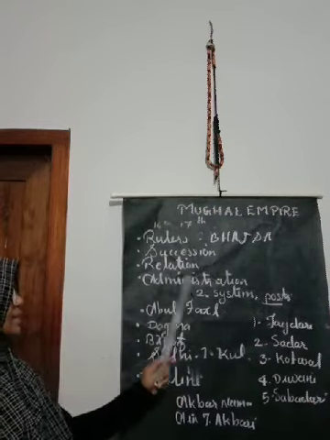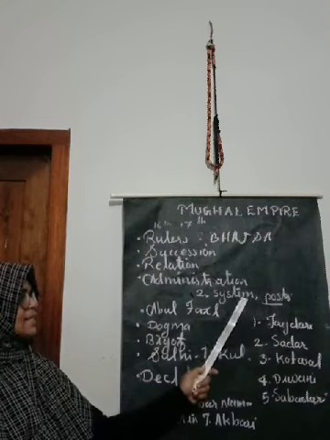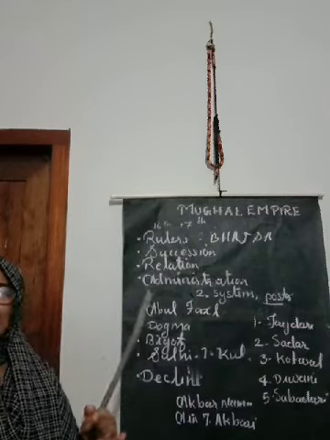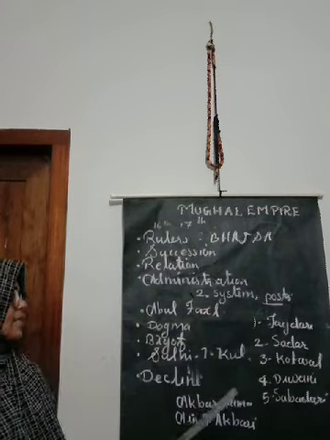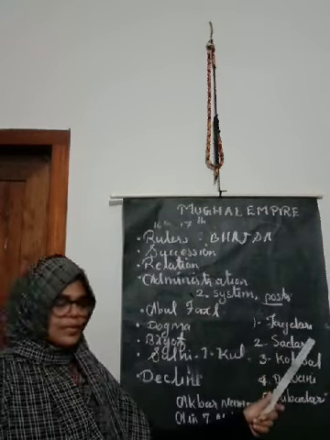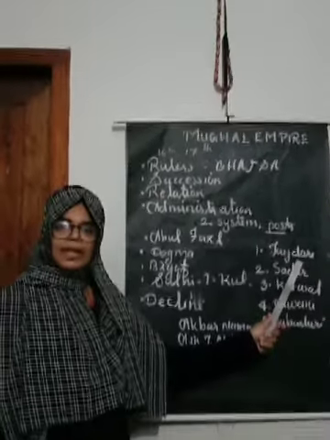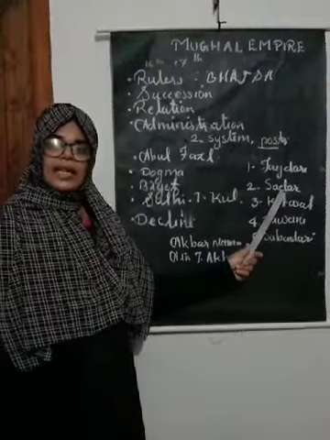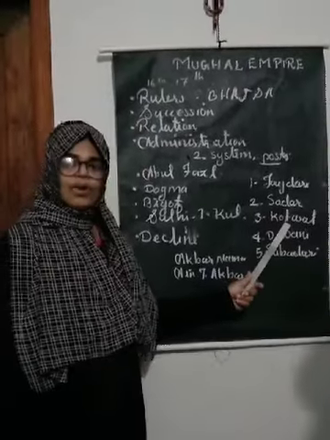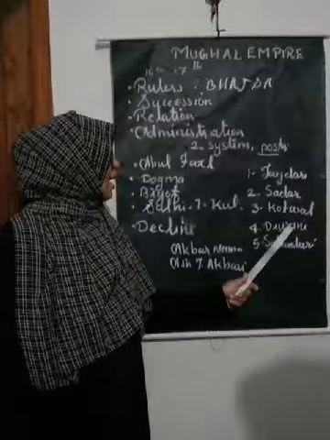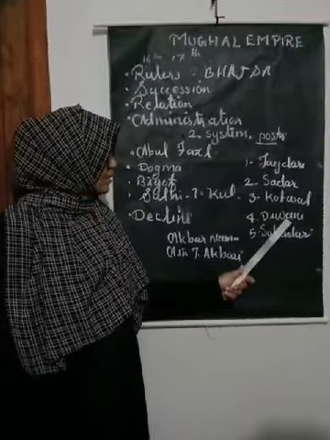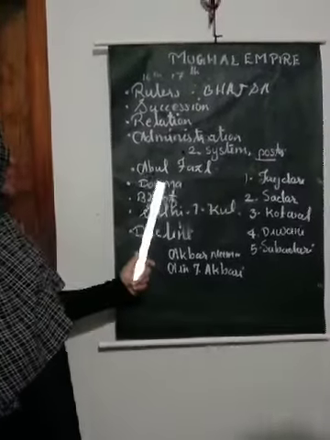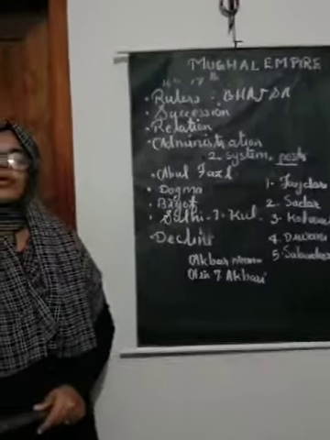Okay, let's conclude this chapter like this. There were three systems of administration under Mughals: Zamindari system, Mansabdari system and Jagirdari system, and which were the important posts. Faujdari means military officer, Sadar means religious head, Kotwal means police officer, and Diwani means financial officer, and lastly Subedari means provincial governors. And after that, who was Abul Fazl and what was he writing?